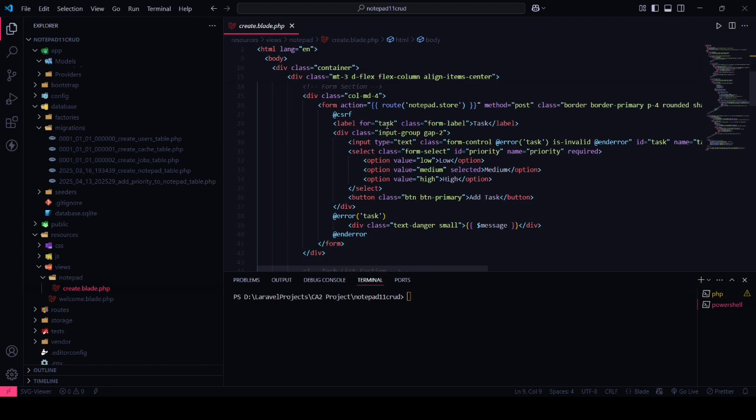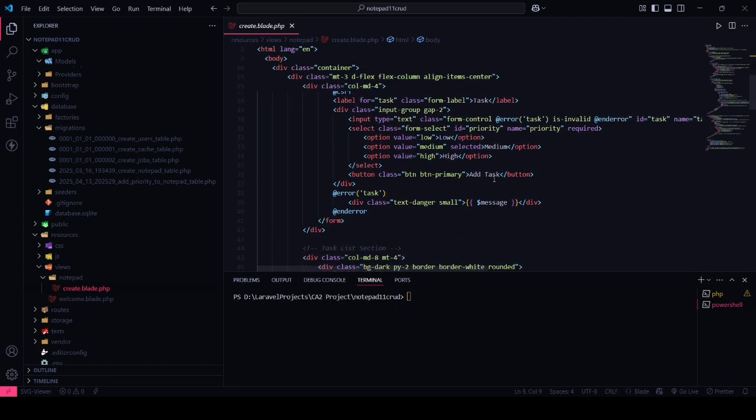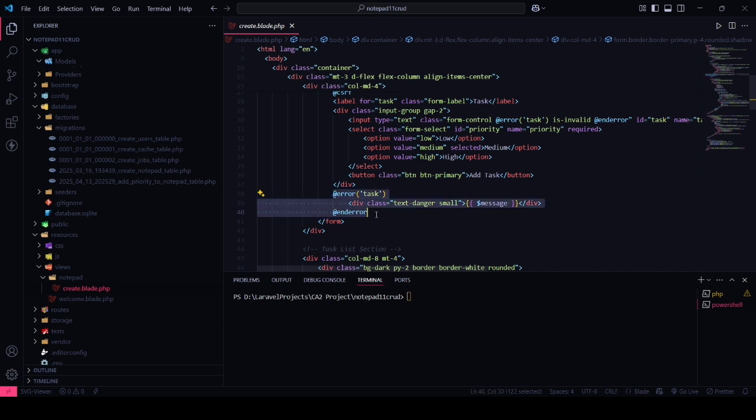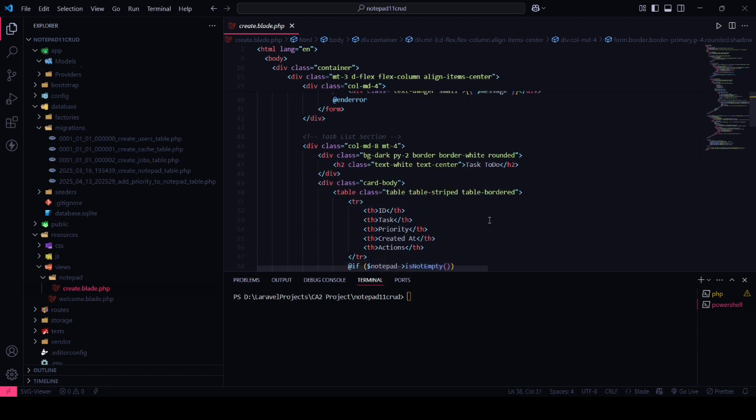And so there are some fields, you can see priority, you can select. There's a button add task, and if there's any error coming on submitting this task, we use the blade template @error and the task, and you can see the message here.